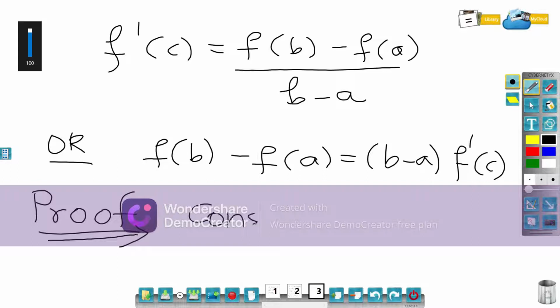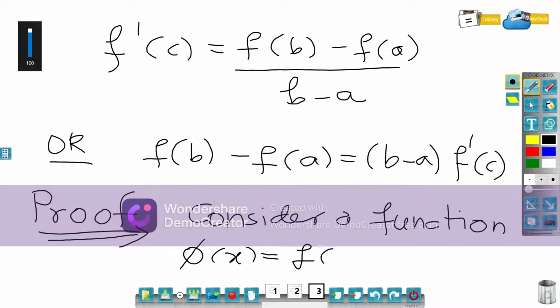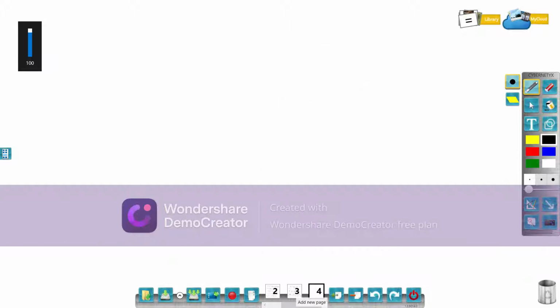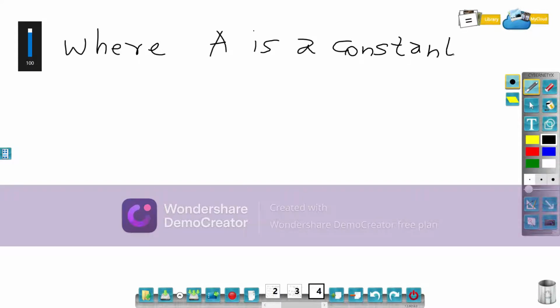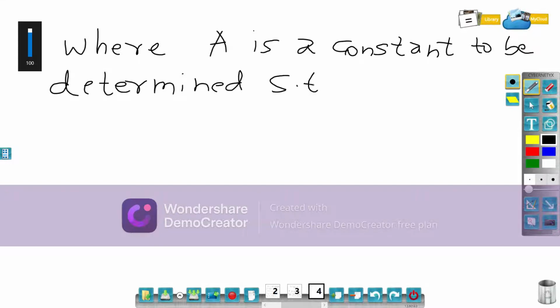Consider a function phi of x, which is equal to f of x plus A times small x for all x in closed interval a comma b, where capital A is a constant to be determined, such that phi of a is equal to phi of b.